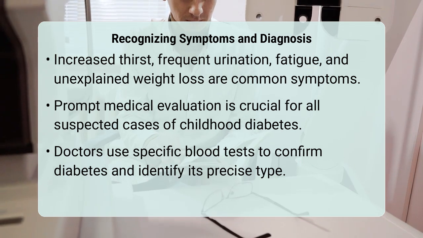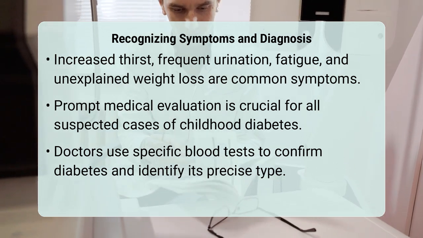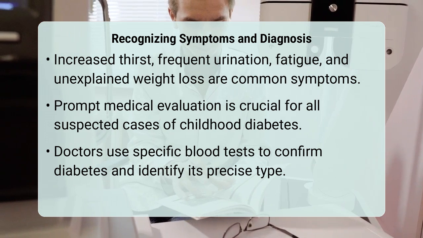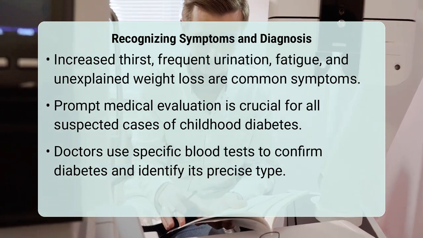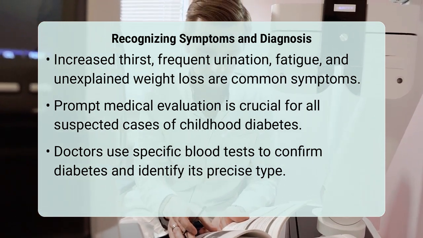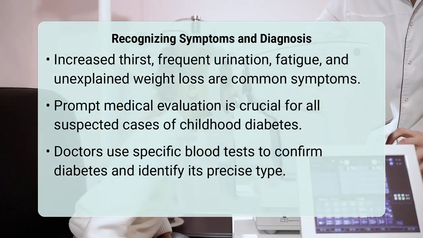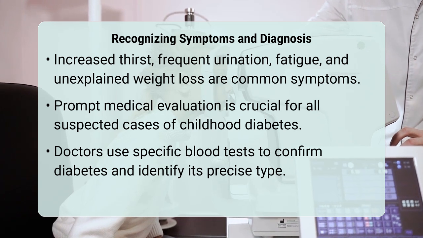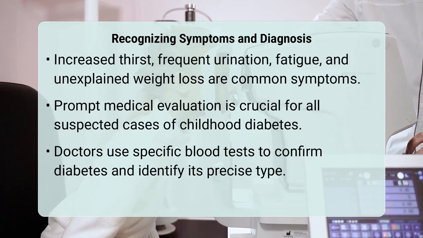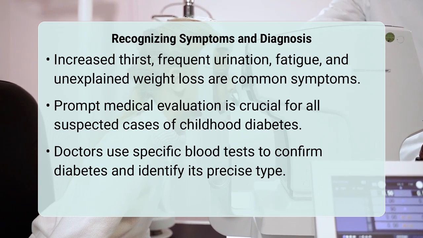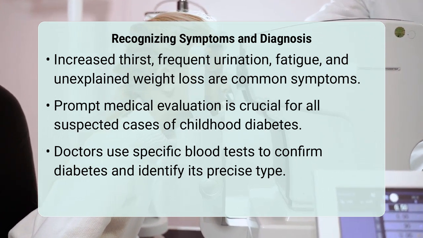These can include increased thirst, frequent urination, unexplained weight loss, and persistent fatigue. If you observe any of these symptoms in your child, it is vital to consult a healthcare professional. They can perform diagnostic tests, such as blood glucose level measurements and antibody tests, to determine if diabetes is present and, if so, what type it is, which guides the appropriate treatment plan.